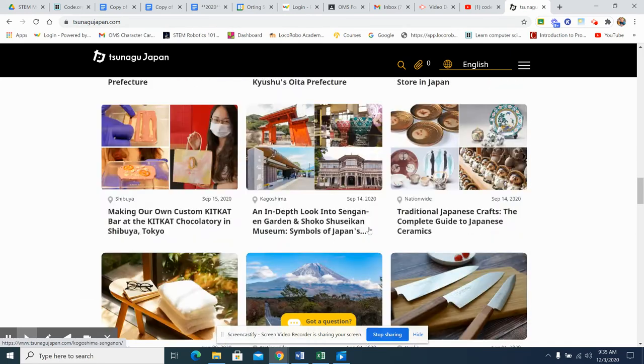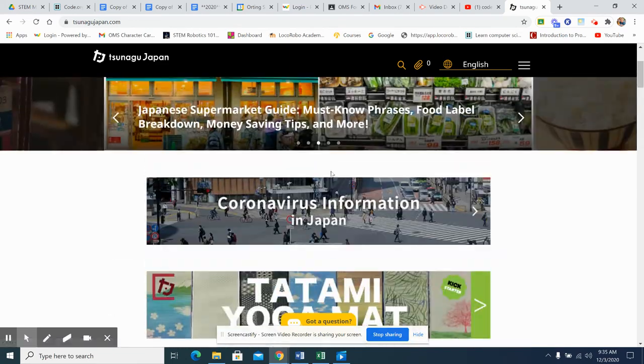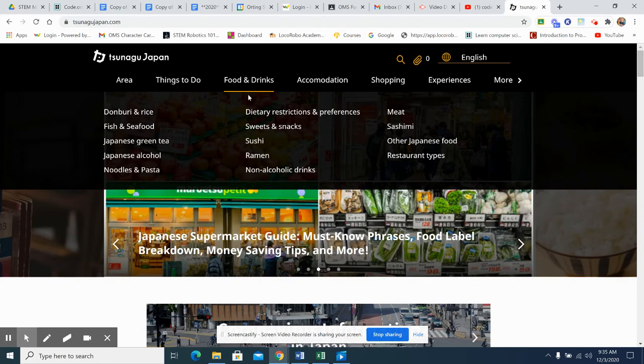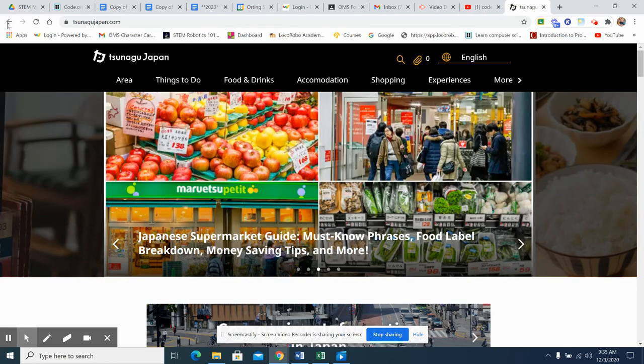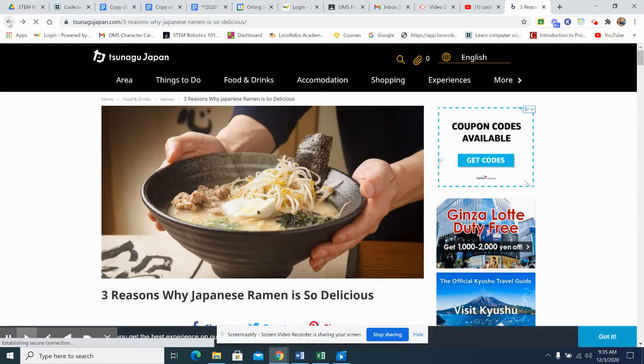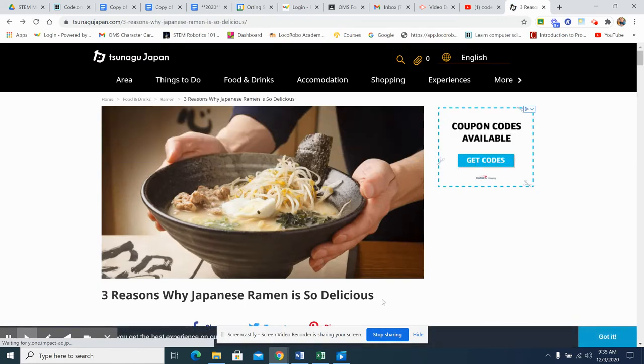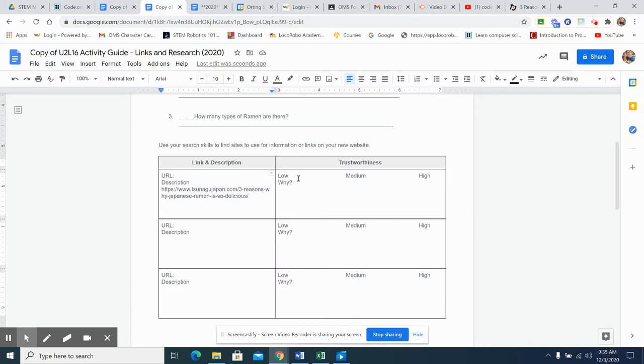And it looks like easy reading too. I'm going to go with this being a good, trustworthy website, because it talks about Japan. You can find Japanese characters, or you can use Japanese characters. So we're going to go with high because it's a Japanese website. I'm going to highlight that, and color it yellow.